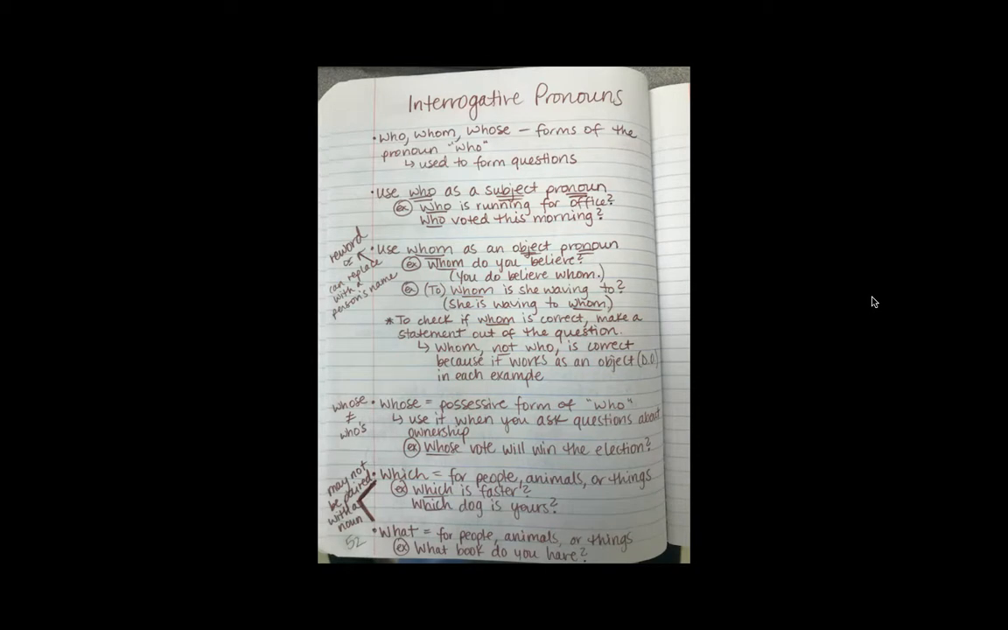To check if whom is correct, make a statement out of the question, just like we were practicing doing. Whom, not who, is correct because it works as an object pronoun, the direct object, in each example. I have that little arrow going off to the side that says reword, or sometimes you can double check with it and you can replace it with a person's name.